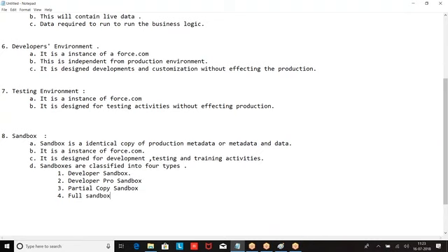There are 4 types of sandboxes that we have designed. So look at this.